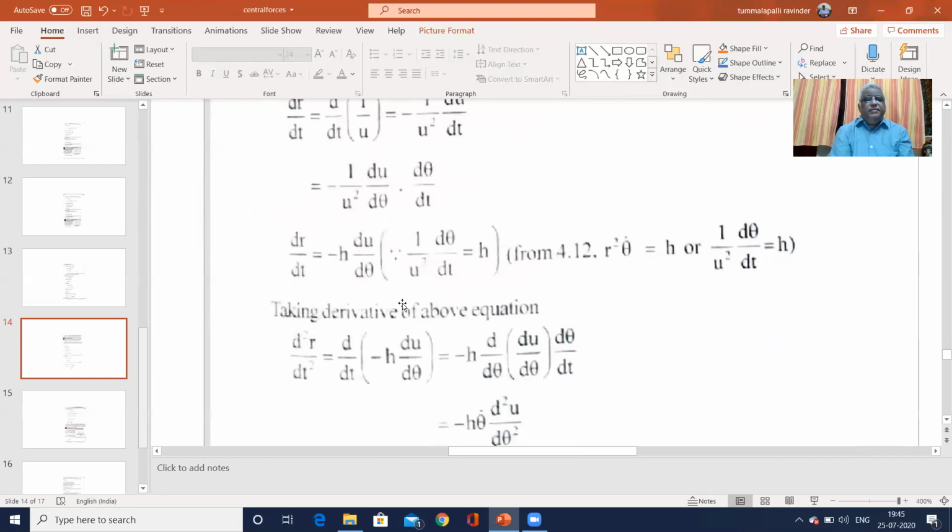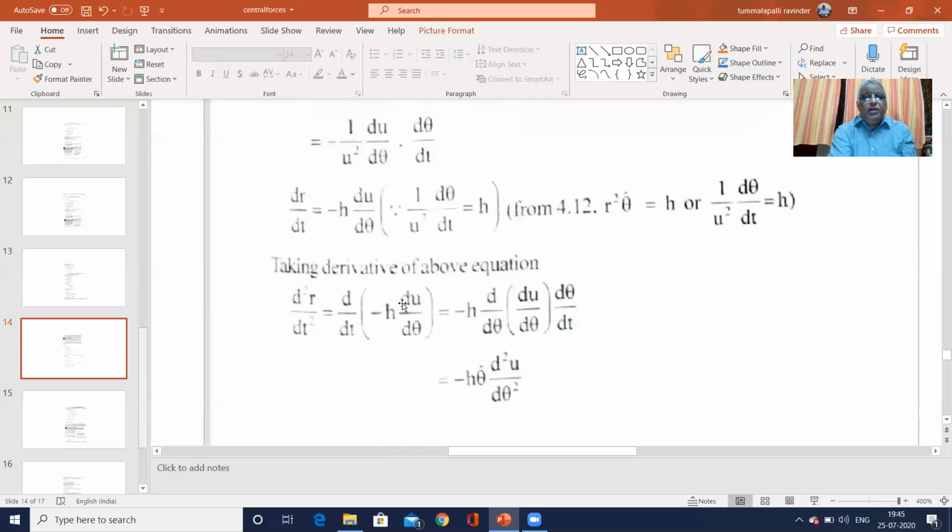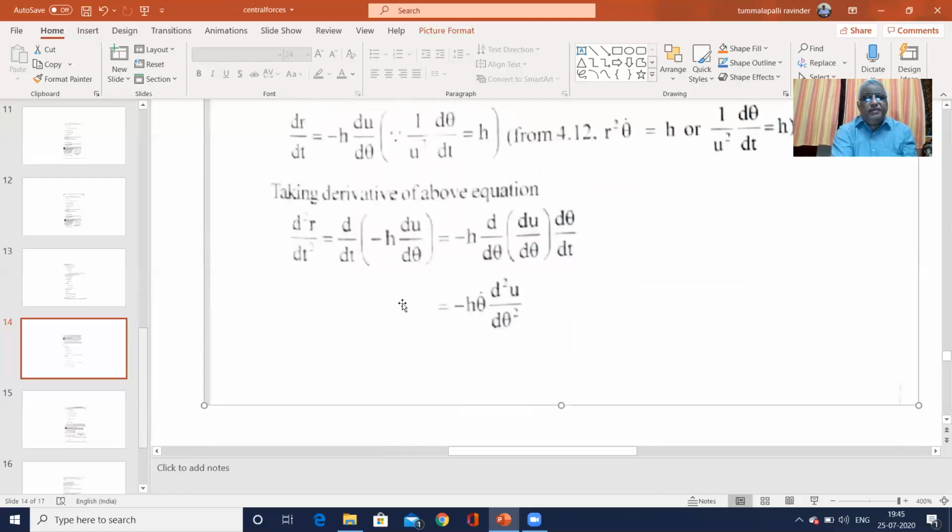Take the derivative of the above equation. d square r by dt square is equal to d by dt of minus h du by d theta. You take d by d theta common, so we have d by d theta of du by d theta into d theta by dt. That remains, but you have to write it differently: minus h theta dot d square u by d theta square.